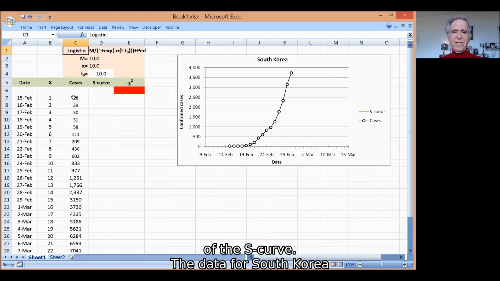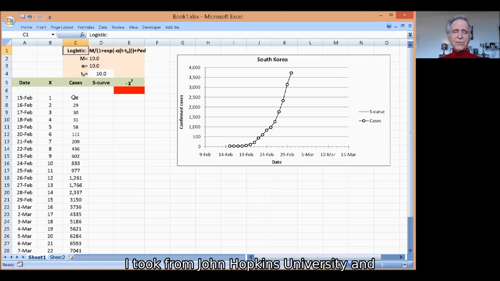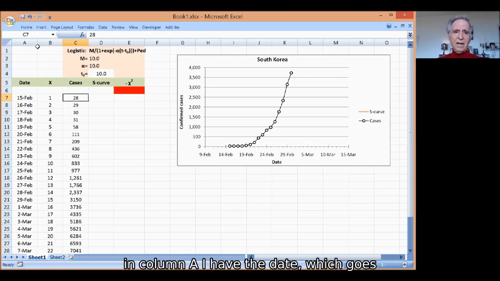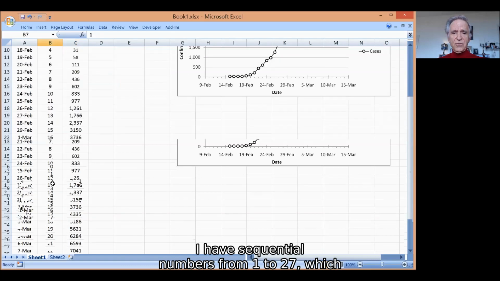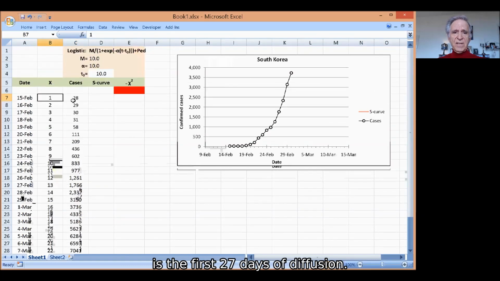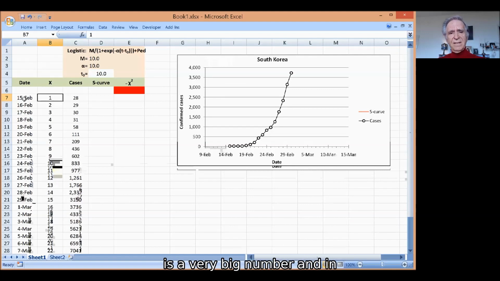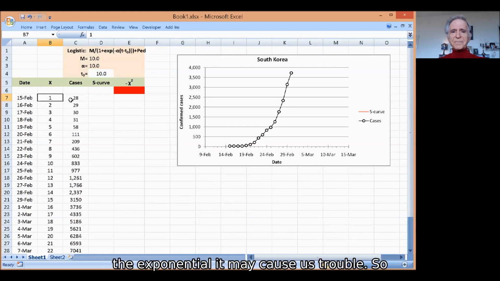The data for South Korea I took from Johns Hopkins University, and I put them in column C here. And in column A, I have the date, which goes as a label on my graph. In column B, I have sequential numbers from 1 to 27, which is the first 27 days of diffusion. I will use that variable for the time axis because the date has a very big number, and in the exponential, it may cause us troubles.